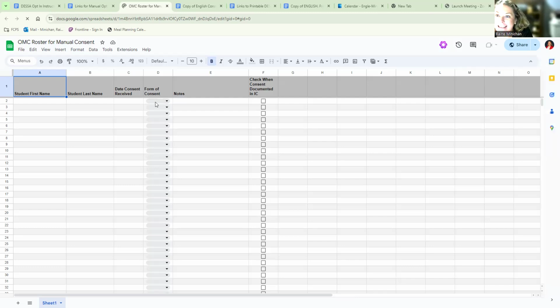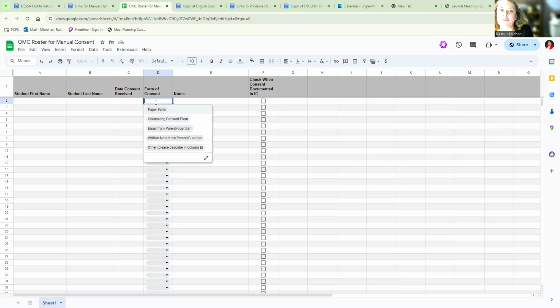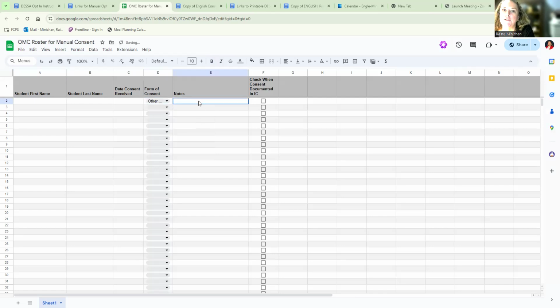The only reason for this is just if someone questioned it, you could say, hey, I got an email from the parent. Hey, I got the paper form. Hey, they filled out the counseling consent. So it's a drop-down menu of options. If you chose other, if there's some other way you got it, you'll click that and then you'll type in the notes how.